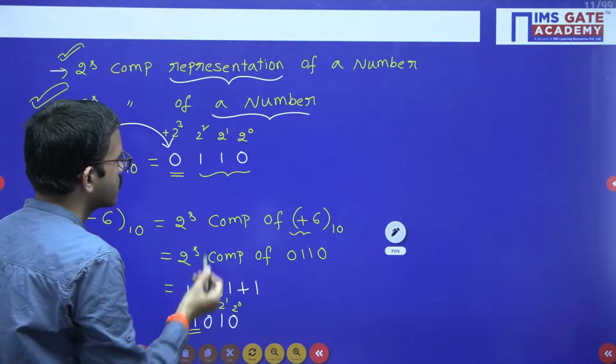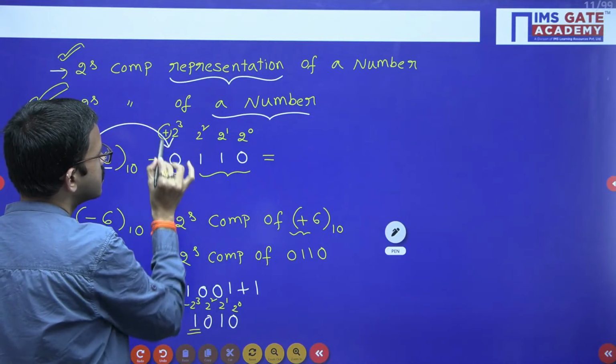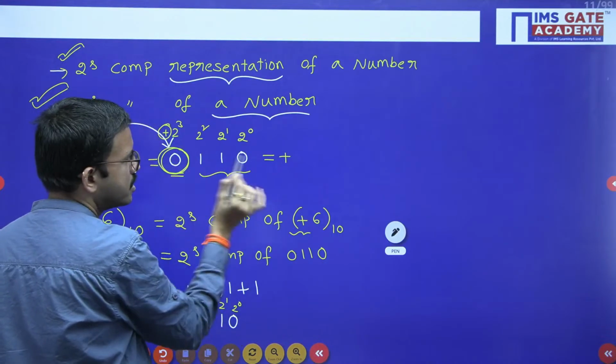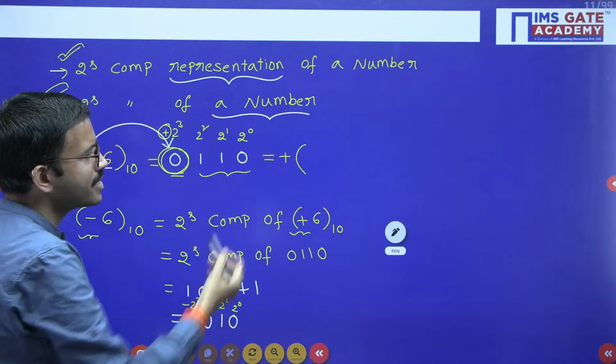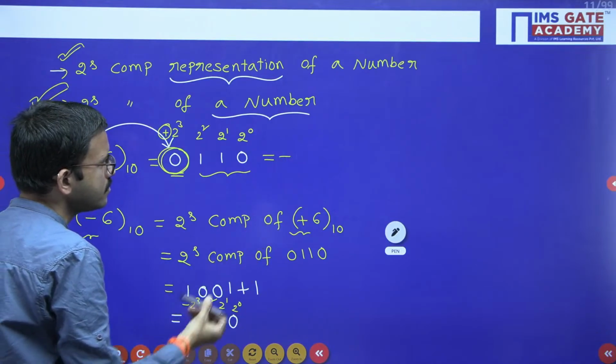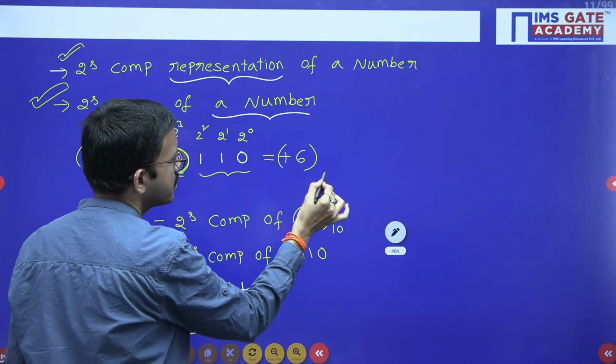So here you are getting 0110, which is nothing but 6. Since the sign bit is 0, the corresponding position weight we have considered plus. Regarding the resultant equivalent value, you have to consider a positive number, that's all. So 110 is nothing but 6, so plus 6 base 10.